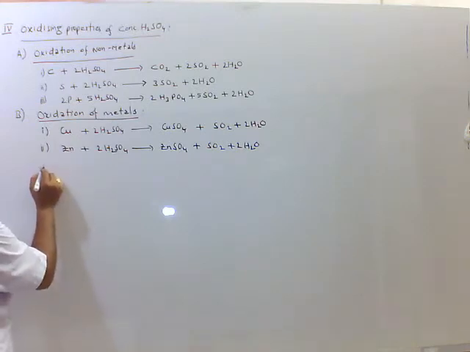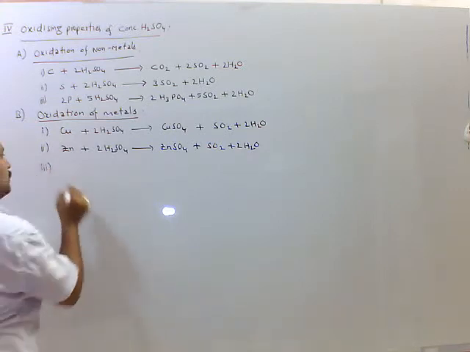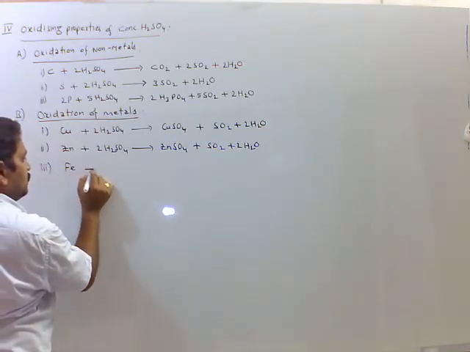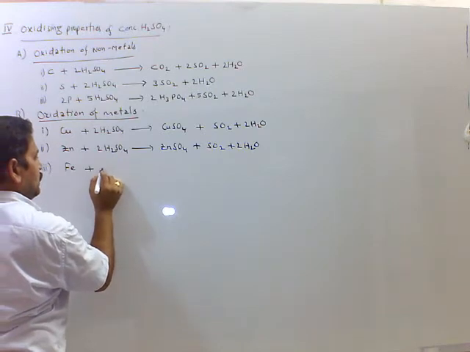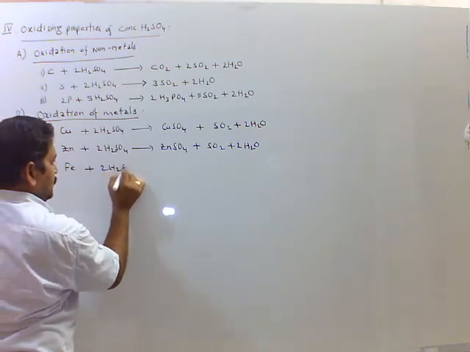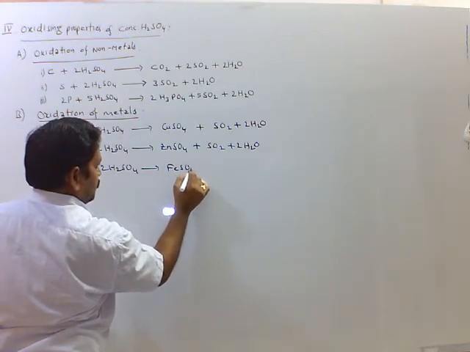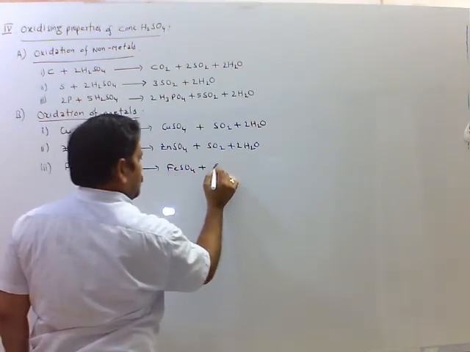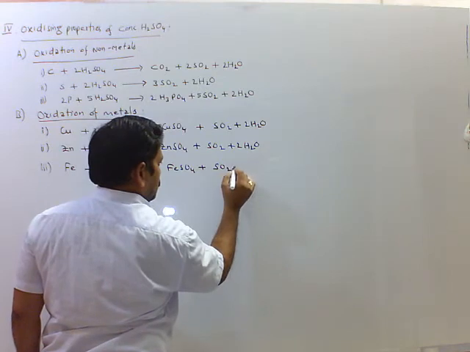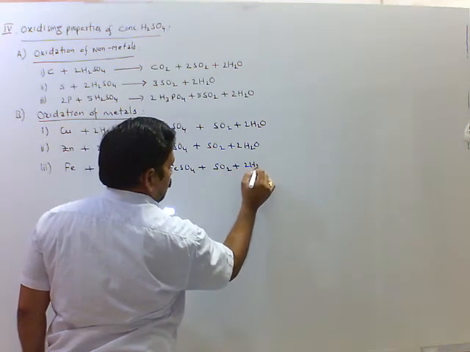And third one is with iron. Iron with concentrated sulfuric acid, we get ferrous sulfate and sulfur dioxide and 2 moles of water.